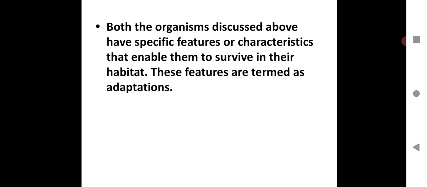Both the organisms discussed above have specific features or characteristics that enable them to survive in their habitat. These features are termed as adaptation. So we have discussed camels, and we have discussed fish. Both these living creatures have features of the body that enable them to survive in their habitat. These features are termed as adaptation. So please take down all these points. Here both the organisms mean the camel and the fish, which we have discussed.